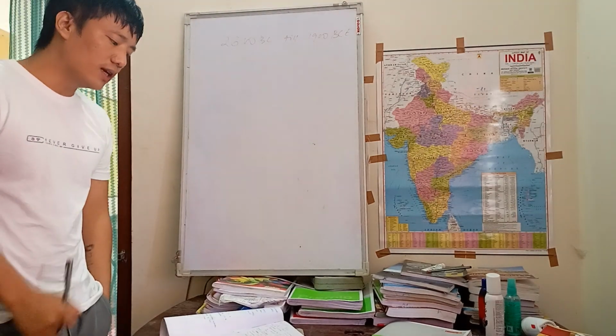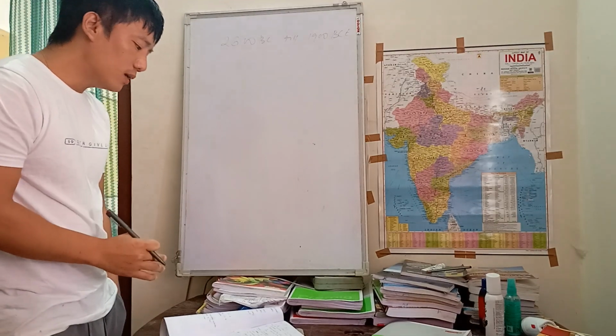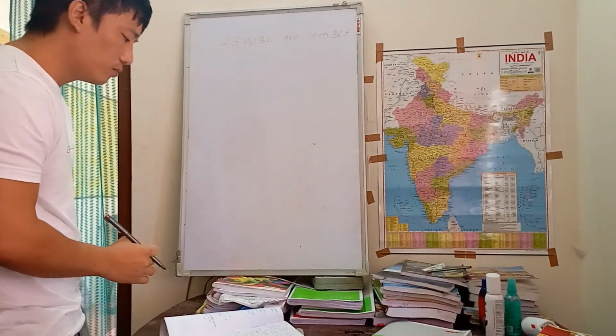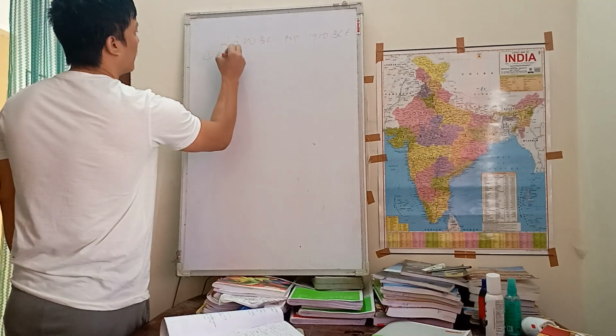So the Indus Valley Civilization is the oldest urban civilization of India. It came into existence back in 2600 BCE as an urban civilization.